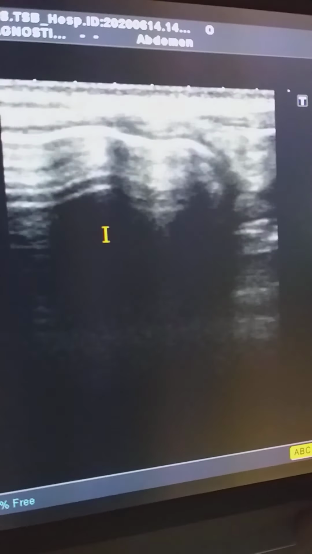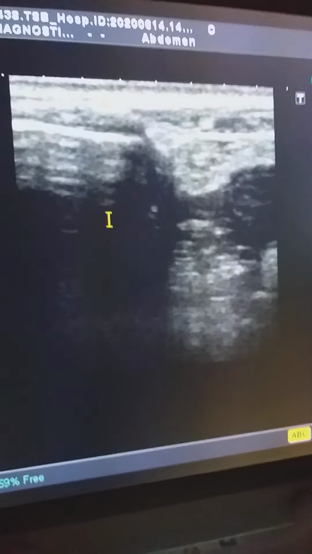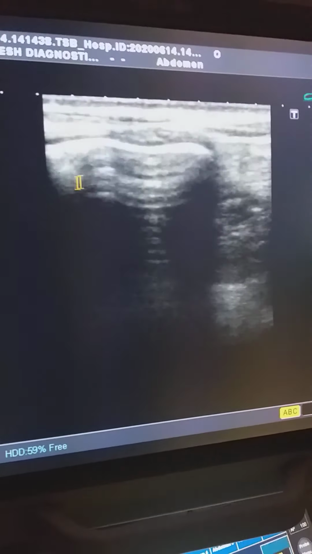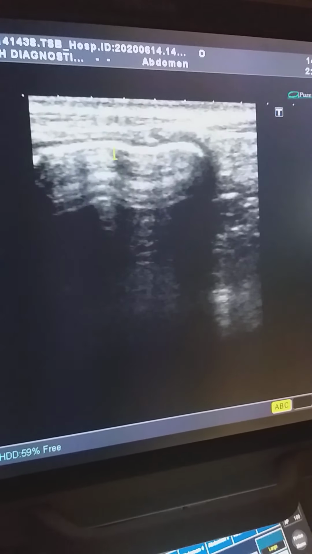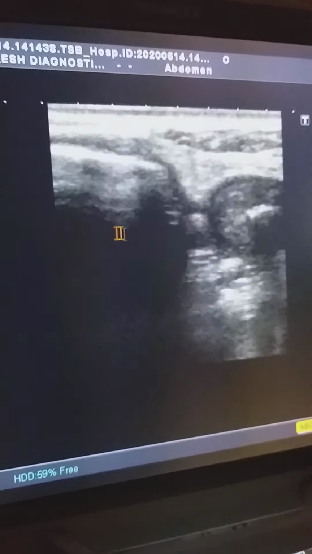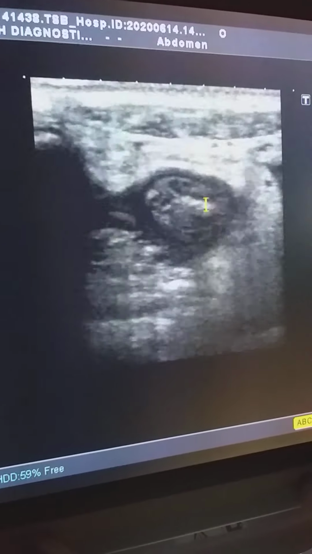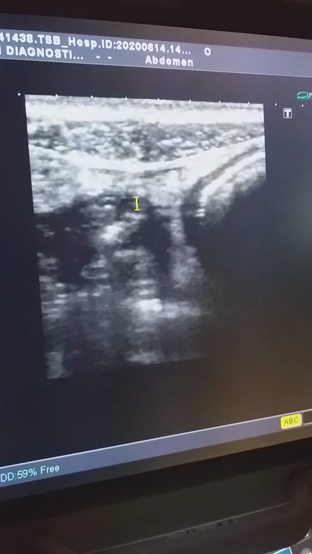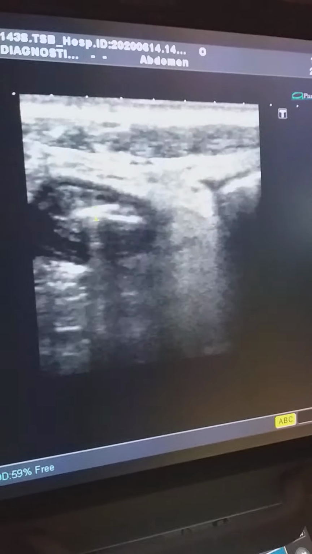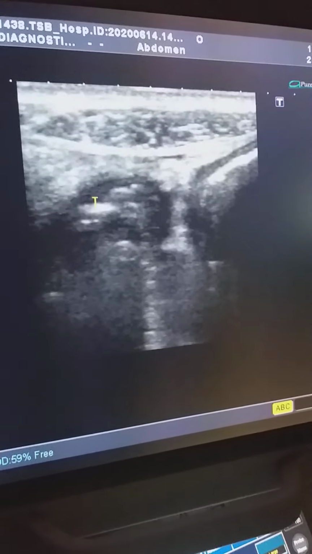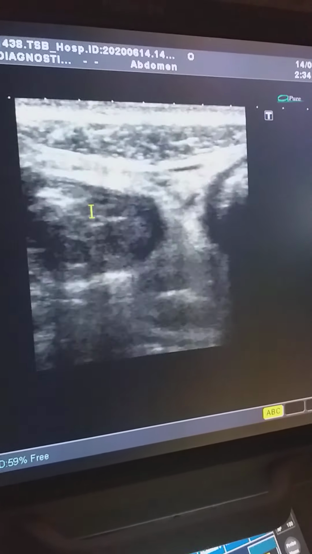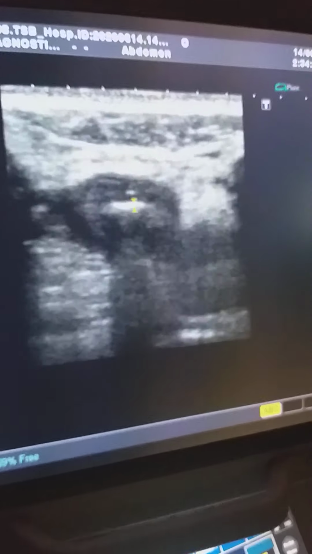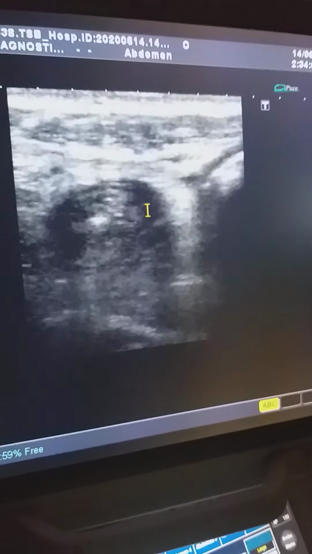Again, now I am at the right iliac fossa region, gas filled bowel loops, and this is the portion of the small bowel loops which is showing peristalsis.